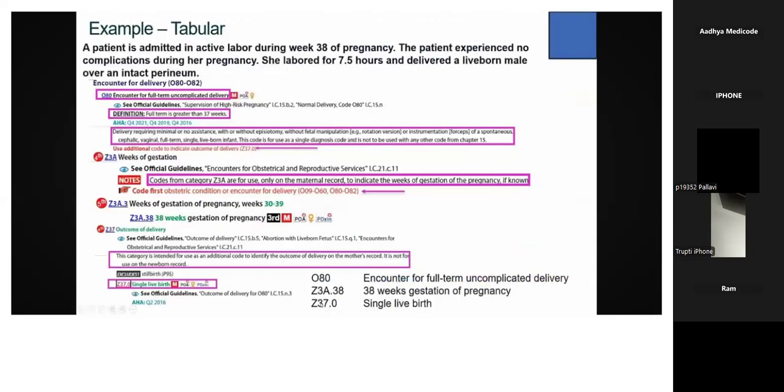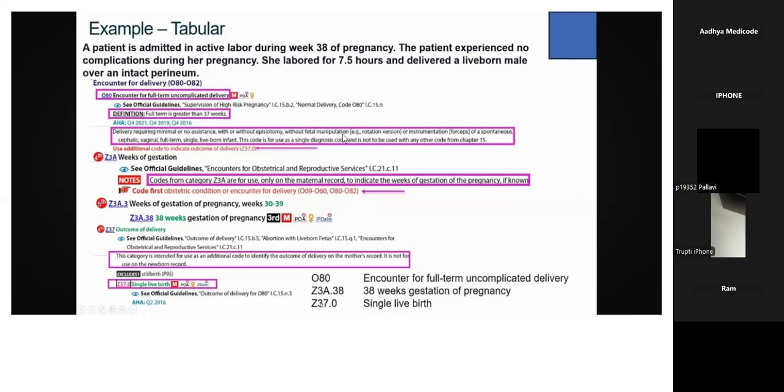So here you can check it out. You have your examples. Please note it down. A patient was admitted in active labor during 38 weeks of pregnancy. The patient experienced no complications during the pregnancy. She labored around 7.5 hours and delivered a live born male over an intact perineum.